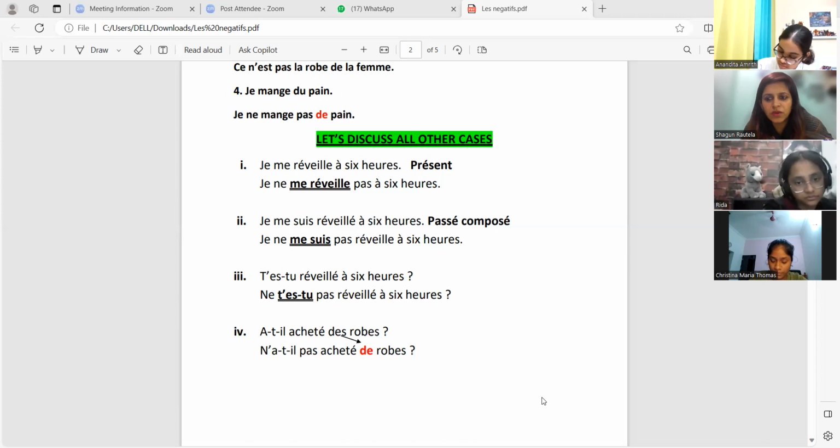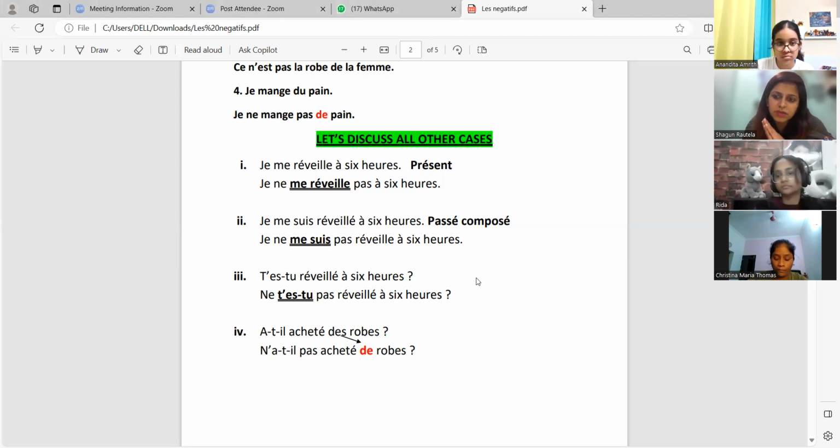All the pronominal verbs in past tense are conjugated with the verb être. That is why suis is written here. All of them will be conjugated with être. So now être and the pronoun become one. Before both of them, ne. After both of them, pas. Is it clear?